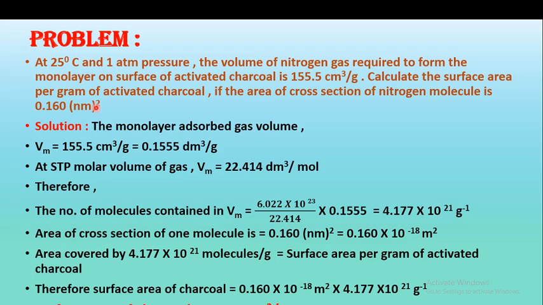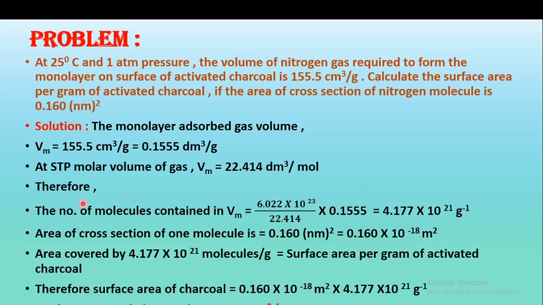And here the area of cross section given is 0.160 nm². So here it is converted into m², that is 0.160 × 10⁻¹⁸ m². And by multiplying the area of cross section by the number of molecules, that is 0.160 × 10⁻¹⁸ × 4.177 × 10²¹, we can calculate the surface area of charcoal. So the surface area of charcoal is 668.32 m² per gram.